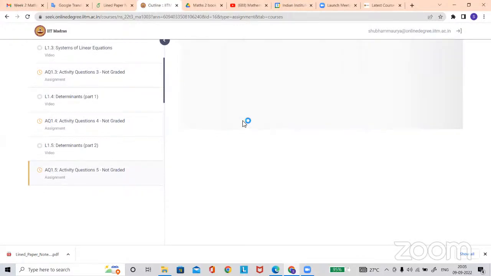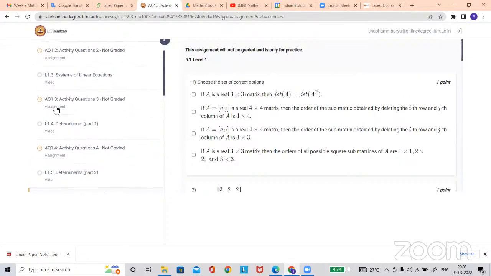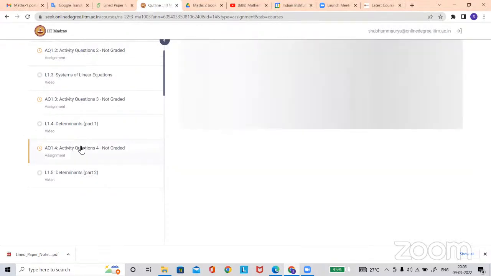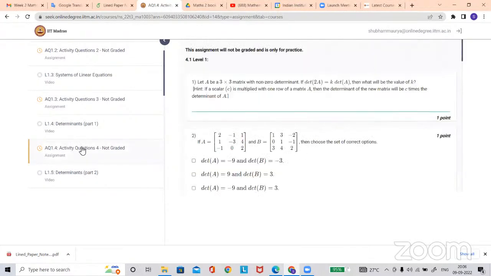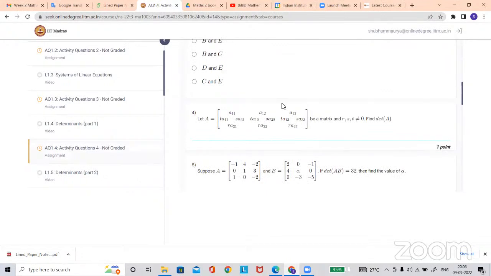In activity 4, question number 4, I was able to solve it according to the formula, but I also have to submit it. Yes, this one. I solved this question using expansion, but is there any property, can we solve this using any property? Yeah, that's the purpose given here.